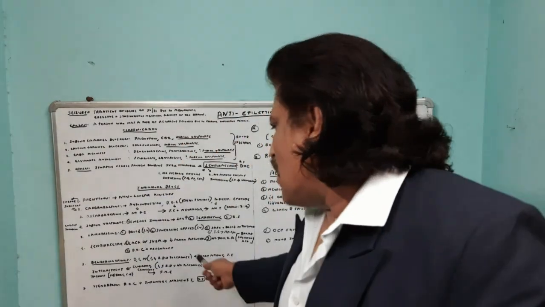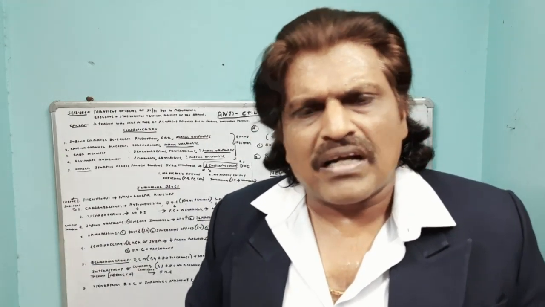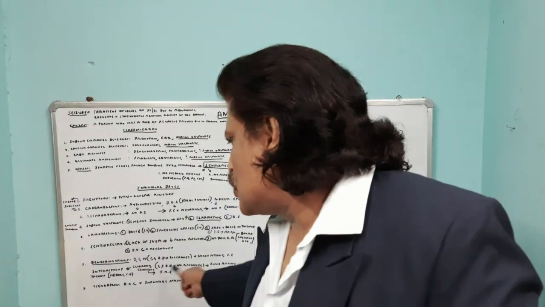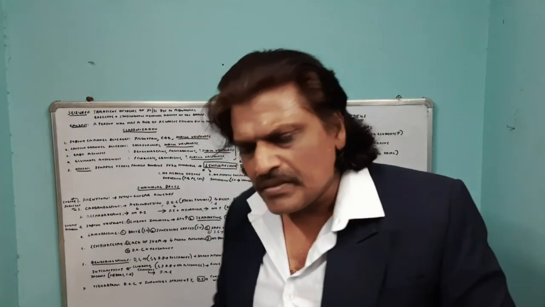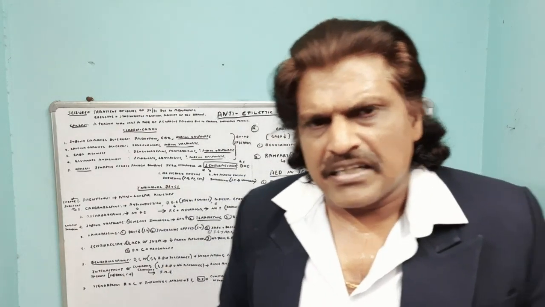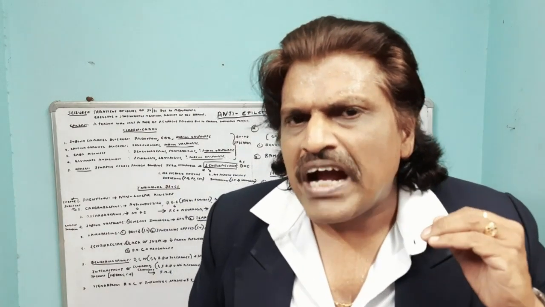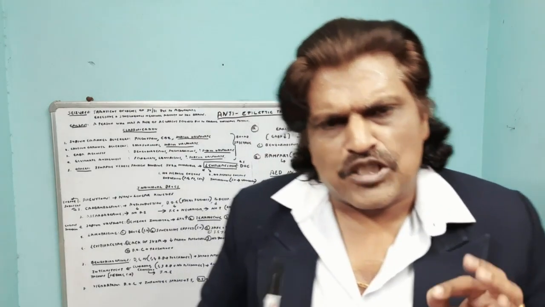Right. About clonazepam. Clonazepam is again a 1,5 benzodiazepine. It can be given on long-term basis. This is one drug which is really useful for juvenile myoclonic epilepsy, JME. Right. Now, coming to another drug, vigabatrin. Vigabatrin is the drug of choice for infantile spasms in tuberous sclerosis. So this drug is especially very good for infantile spasms in persons having tuberous sclerosis.